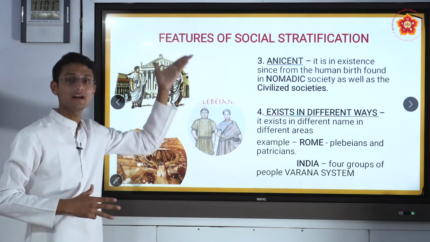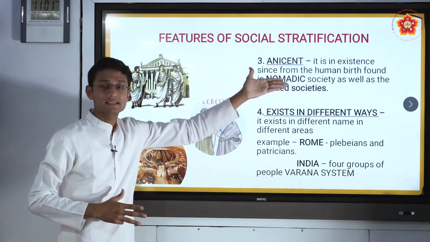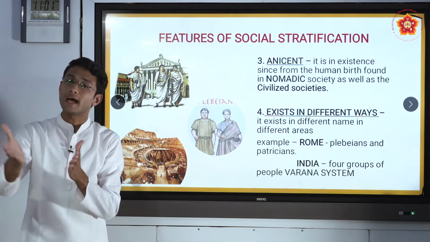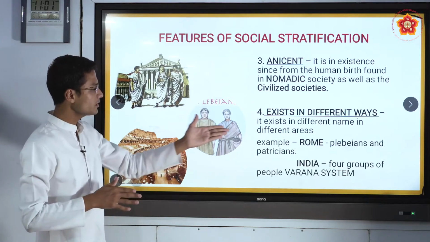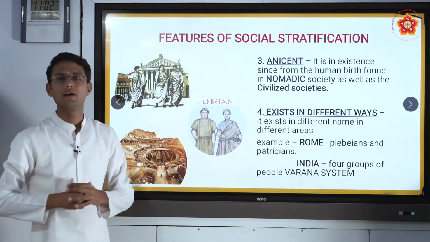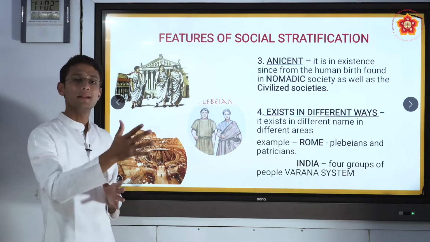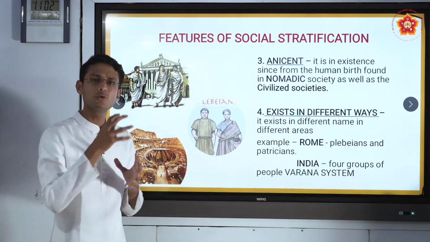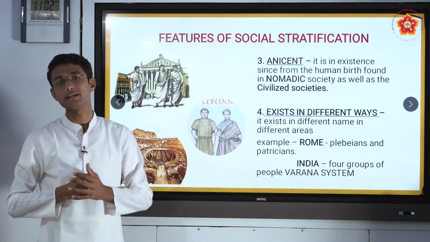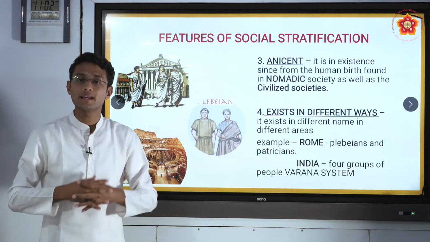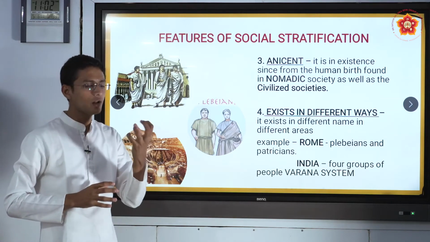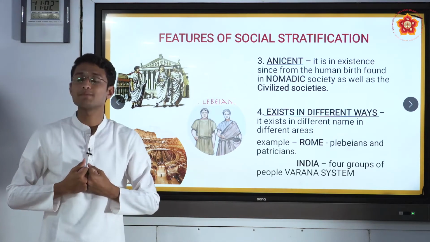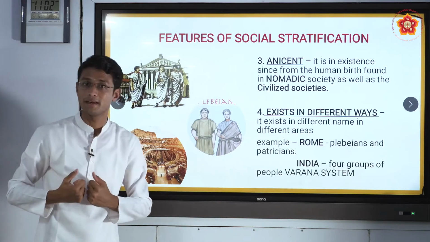As it is social in nature, as it is universal, as it is ancient, it is existing in different ways and different lives in different places. So let us take the best example. In Rome, people are divided into two types, that is plebeians and patricians. Patricians are a very small group of people who have got all the authority in Rome, and the other people in Rome are known as plebeians. So this small group holds the society as they have the power in their hands. There is a difference between patricians and plebeians.